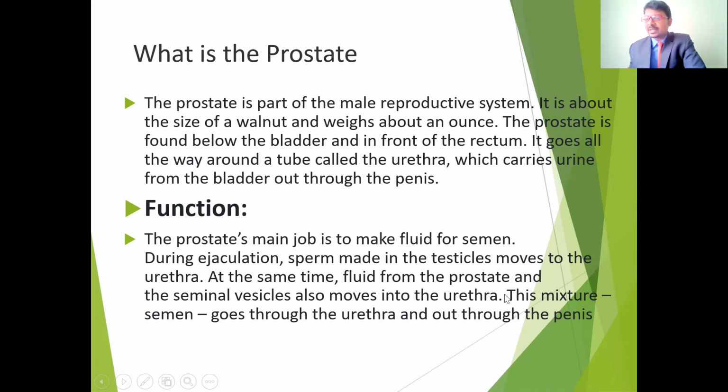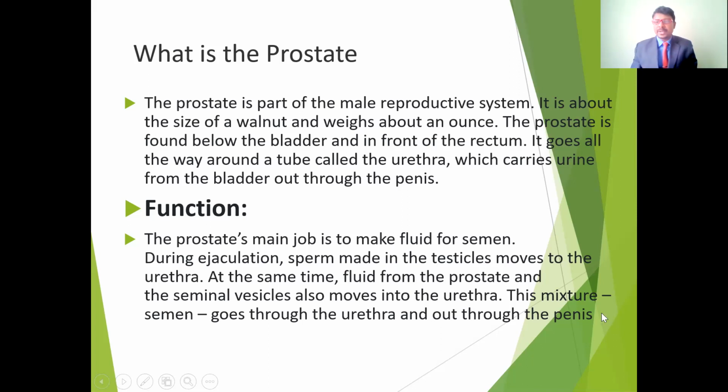The fluid needed for semen formation comes from the prostate gland, and the sperm comes from the testicles. Both the fluid and the sperm come to the urethra. This mixture is the semen, which goes through the urethra and out through the penis.